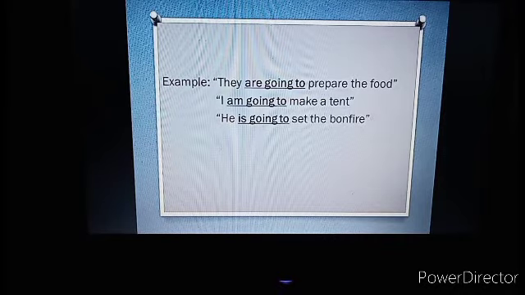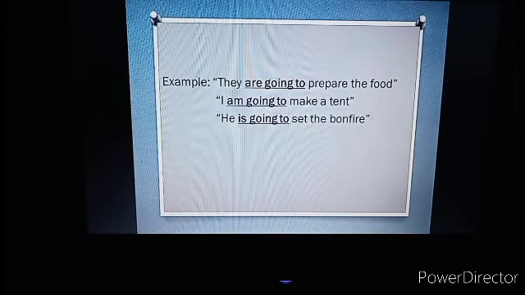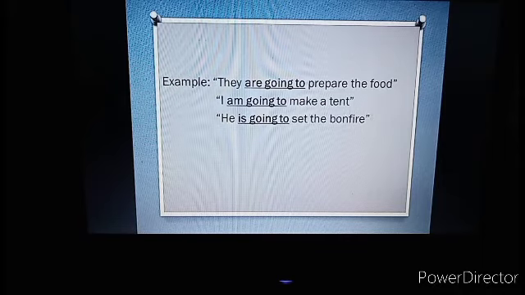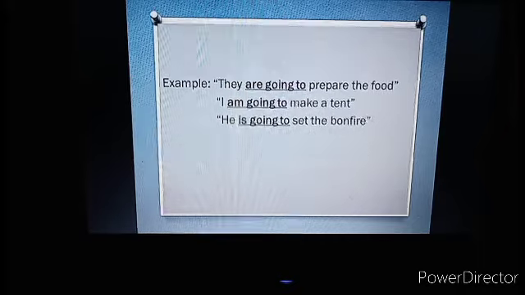So look at the subject. If the subject they, so to be are. If the subject I, to be am. If the subject he, to be is. That's the example about future tense by using be going to.